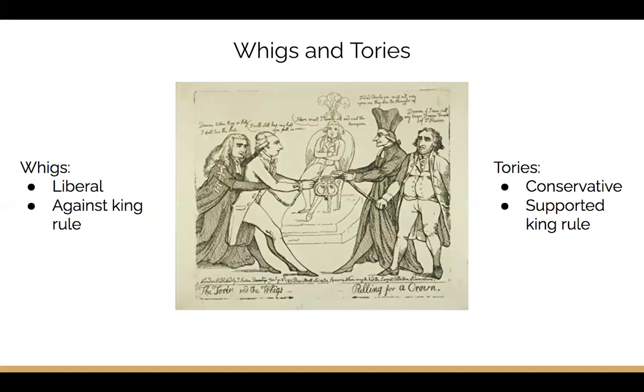Under his reign, there was a development of political parties. For instance, there were the Whigs, who were largely liberal, and the Tories, who were largely conservative. Keep in mind, the definitions of liberalism and conservatism were much different than the definitions we associate with them today. Liberalism in the 17th century simply meant that people were heavy advocates for equality before the law and proponents of the idea of freedom for the individual.